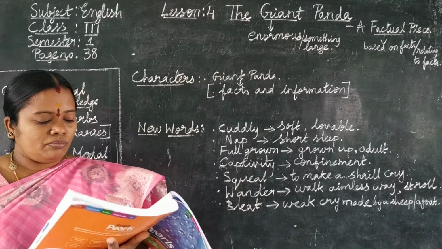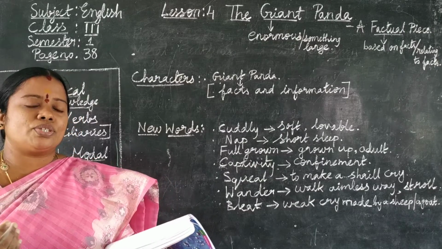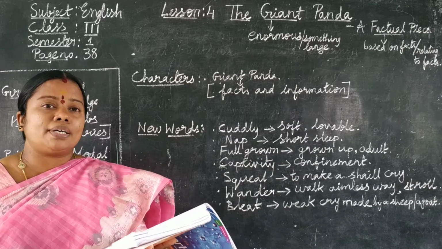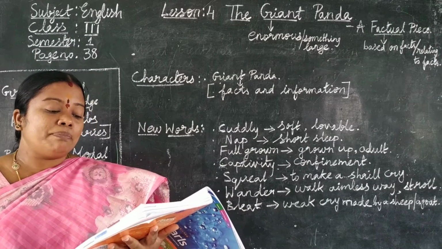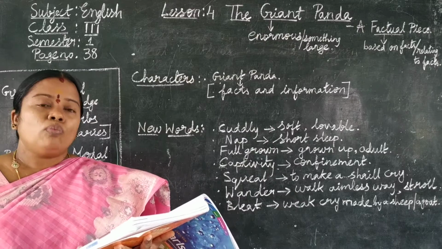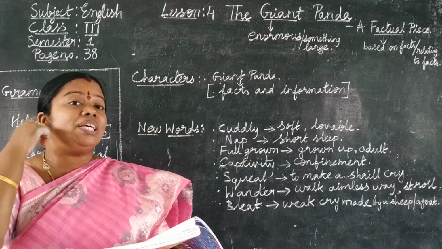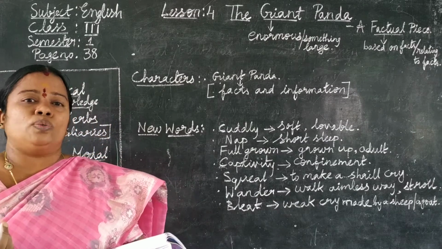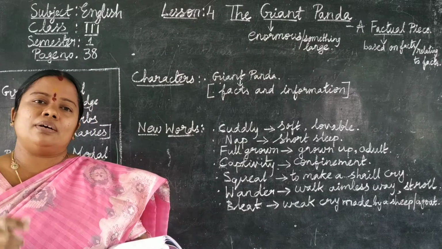Okay. What sounds do pandas make? See the next question, children. What sounds do pandas make? Pandas mostly keep silent. They bleat when they communicate in a friendly manner. What do you mean by bleat, children? A cry. Usually we hear it from sheep and goats. The same sound, cry, we hear from pandas too.